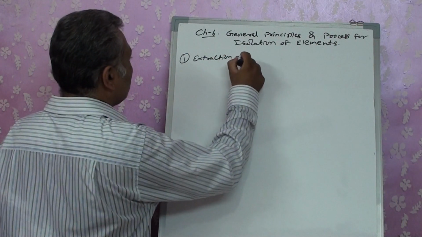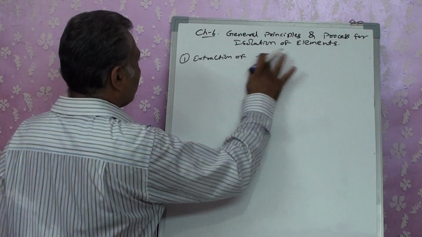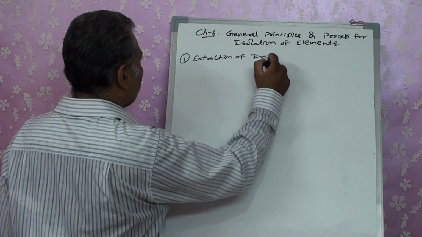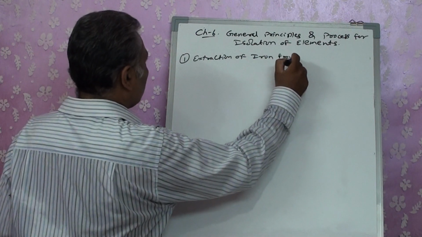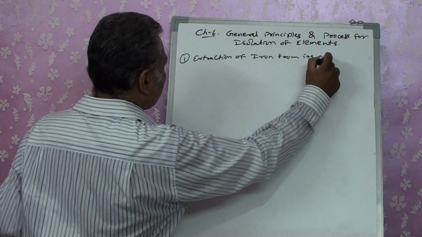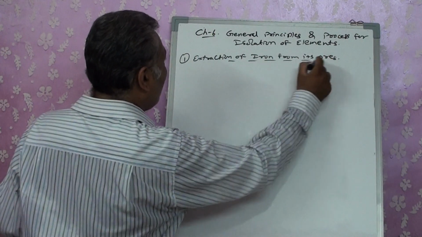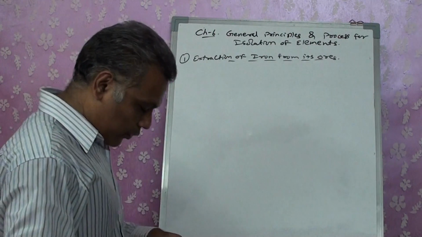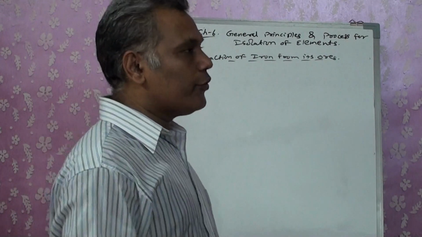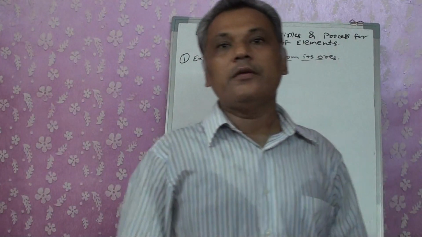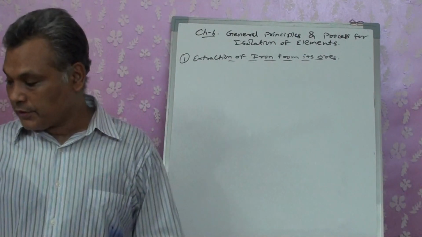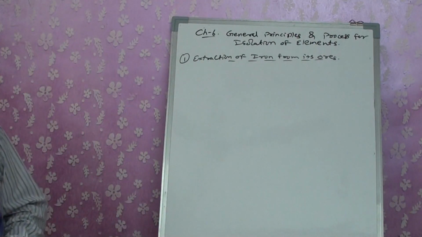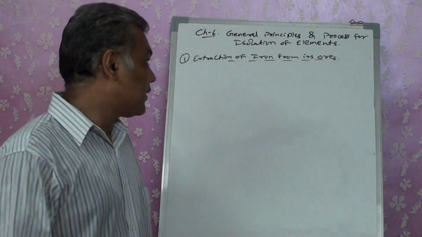Extraction of iron from its ore. The ore that we are going to use for iron is hematite or magnetite. These are the 2 main principal ores where the component is reacting very nicely.